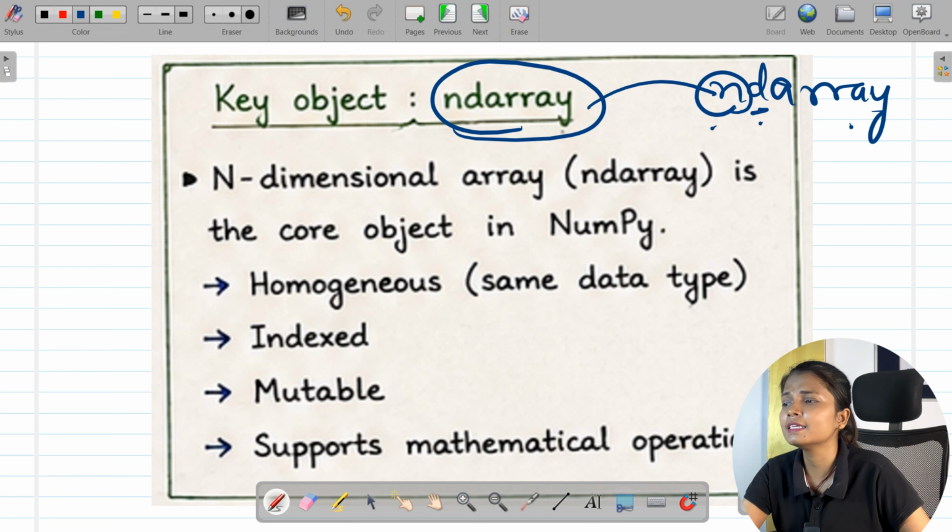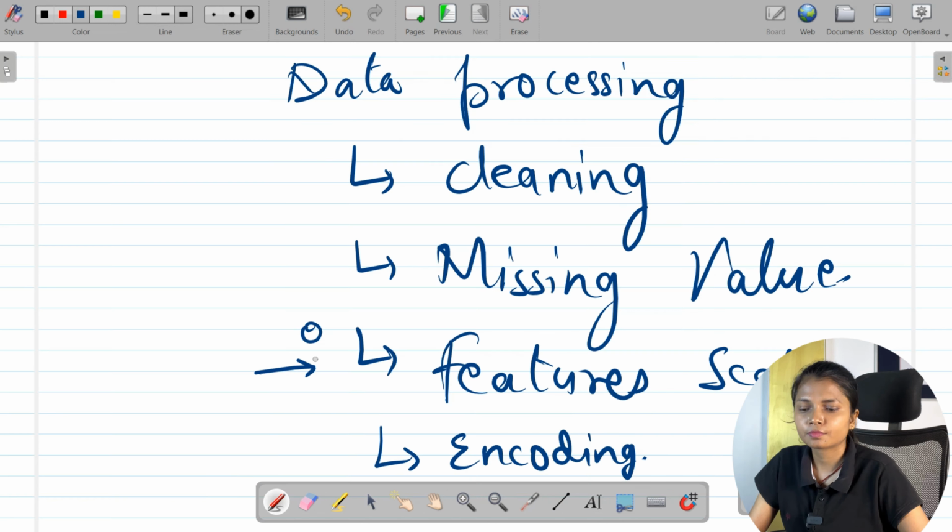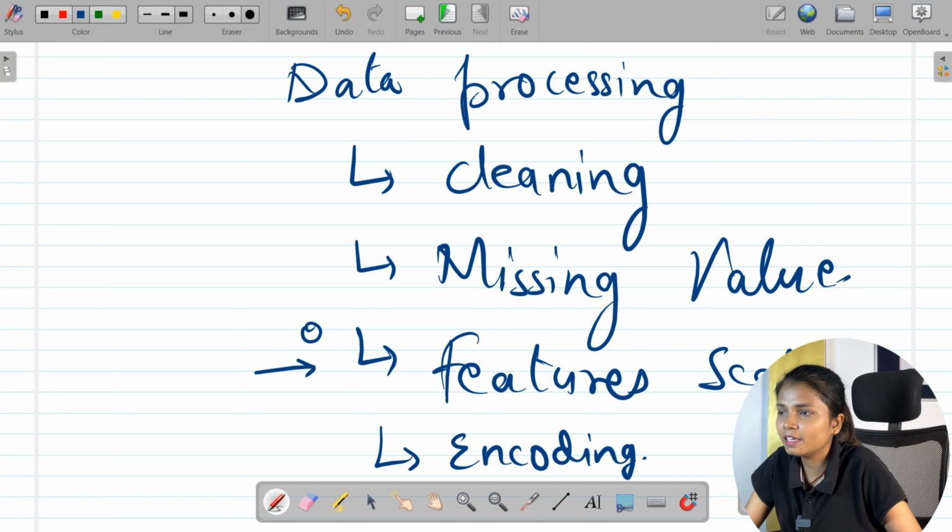Now, the next thing is, I told you, right, feature matrices, data processing, vectorization, everywhere this is required. Now, let us see where exactly we are going to use it. So the very first thing is data processing. We need it in data processing.